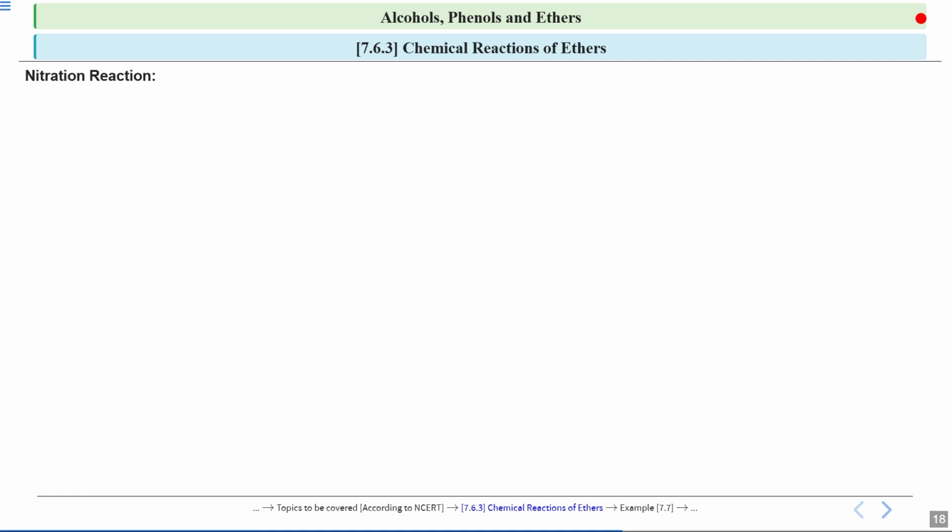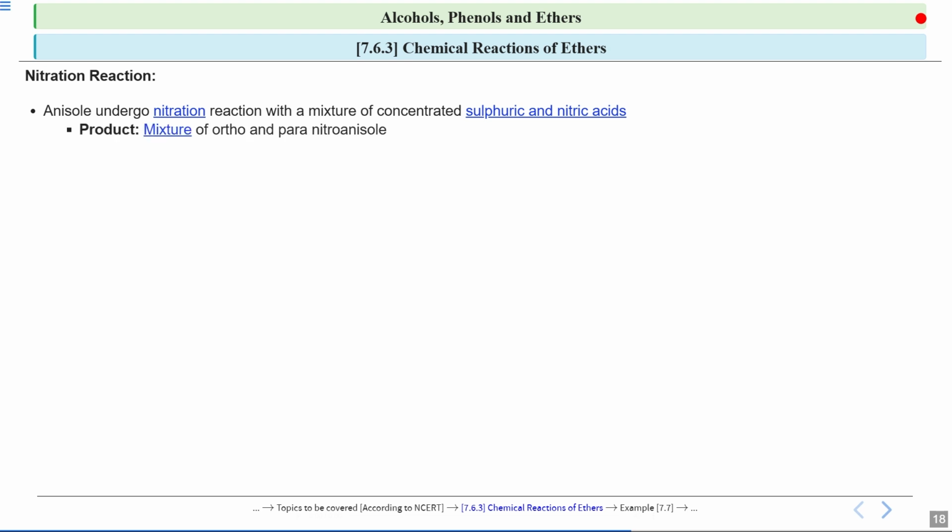Now the next reaction which we will see is the nitration reaction. So here anisole undergoes nitration reaction with a mixture of concentrated sulfuric acid and nitric acid. Now this will introduce a nitro group to your aromatic ring. Now the product over here, you will get a mixture of ortho and para nitroanisole. That means the nitro group can attach to either the ortho or para position, which is related to the methoxy group on the benzene ring.